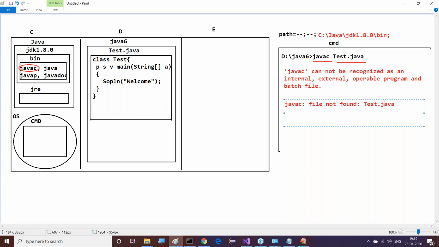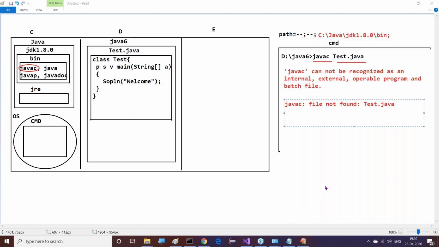For each class, each abstract class, each enum, and each inner class, a separate .class file will be created. This is the total awareness here. We can understand it clearly.